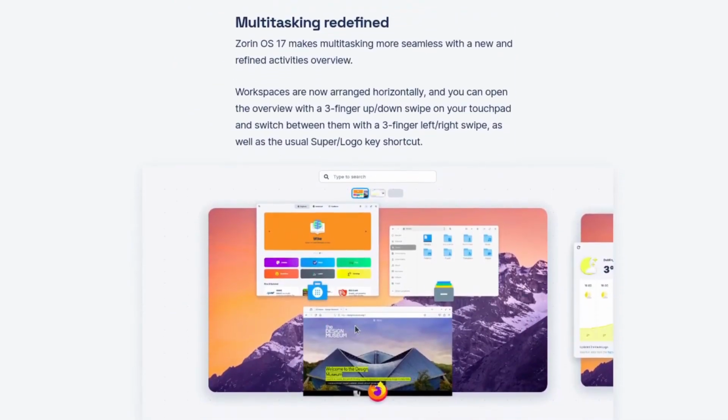Multitasking, you know, in the GNOME shell. Now the interesting thing is that Ubuntu 22.04 had the GNOME 42 version, but in this Zorin OS now you will get GNOME 43. So that's good news for you guys, to get a one step newer GNOME desktop environment. And you can see this is the activities view. Everything is clear, whatever task is going on, so you can easily multitask, you can easily do multiple jobs here.